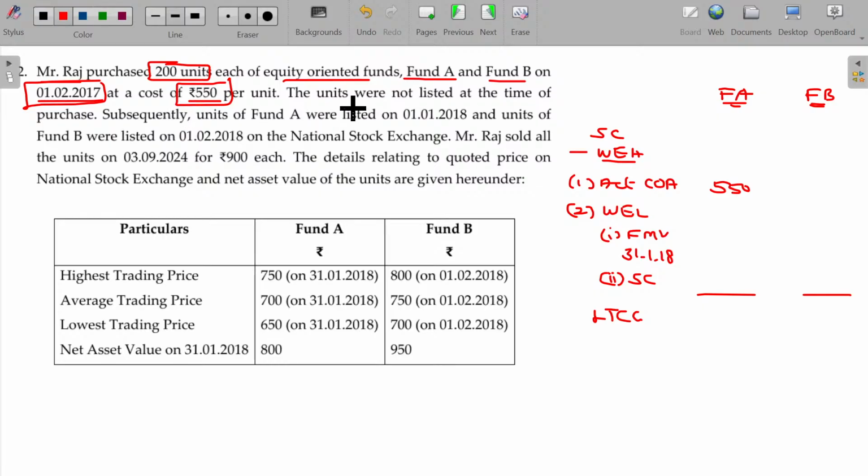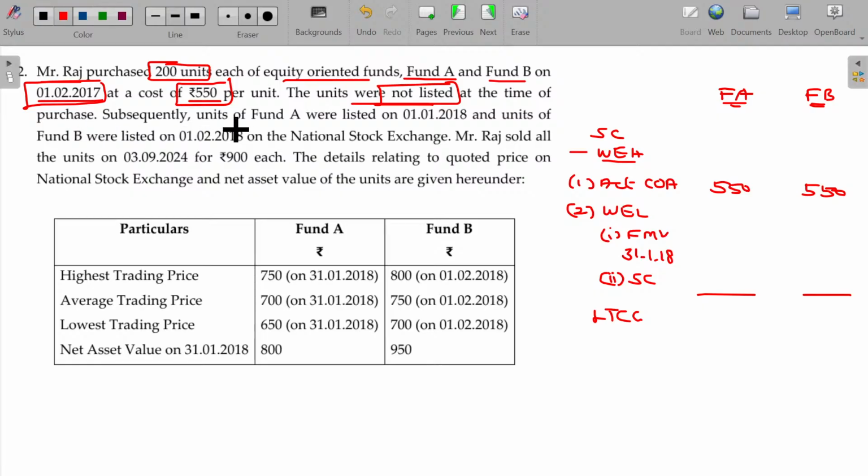Fund B also purchased at 550, Fund A also at the same date. The units were not listed at the time of purchase. Unless it is listed, you may not pay the STT, right? So it is also not listed at the time of purchase originally. As it is not listed, then fair market value will be in trouble. We may not know the fair market value. If it is listed, it is traded in the stock market, and there will be a quote available in the majority of cases. If it is not traded in the market, then you don't have the quote, and the fair market value will be trouble here.